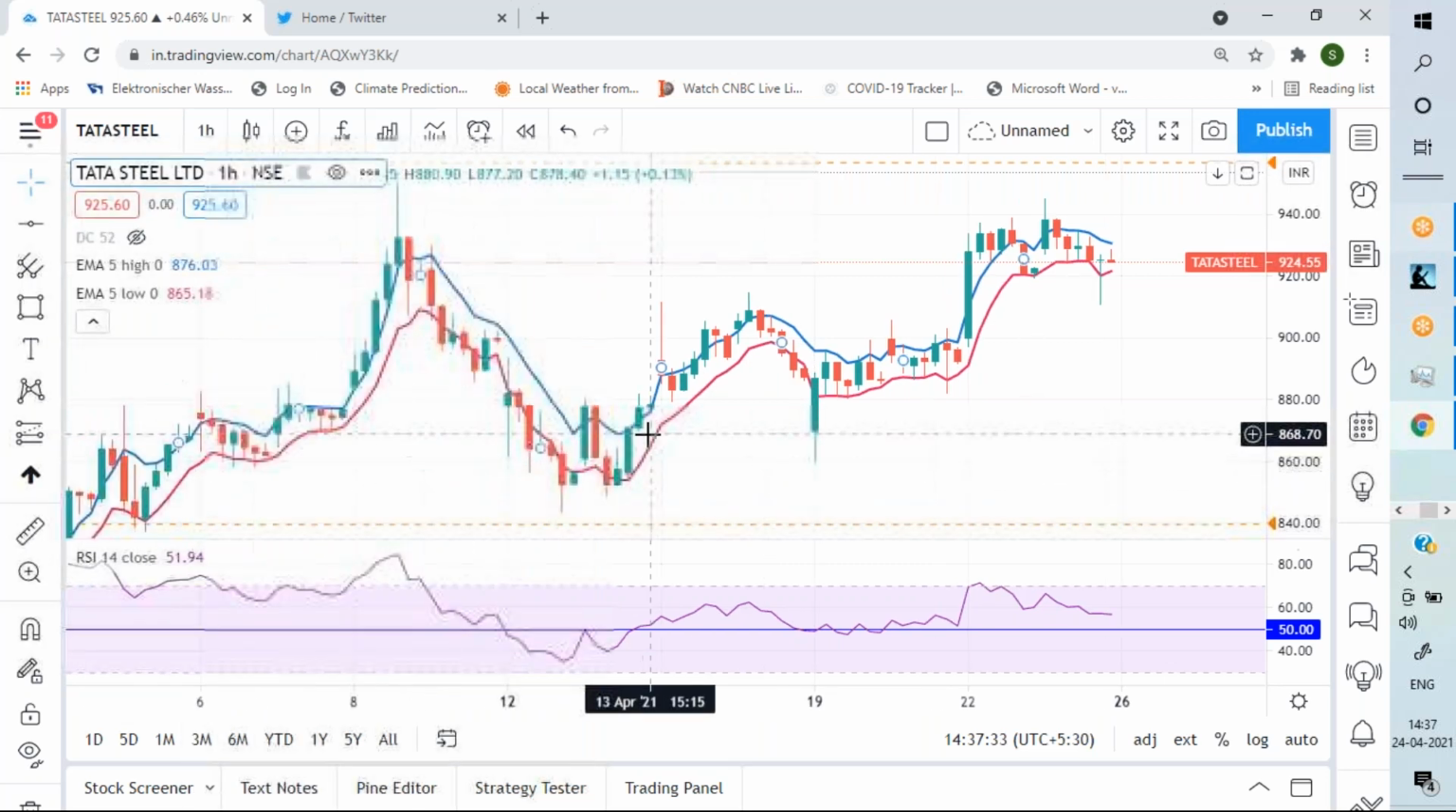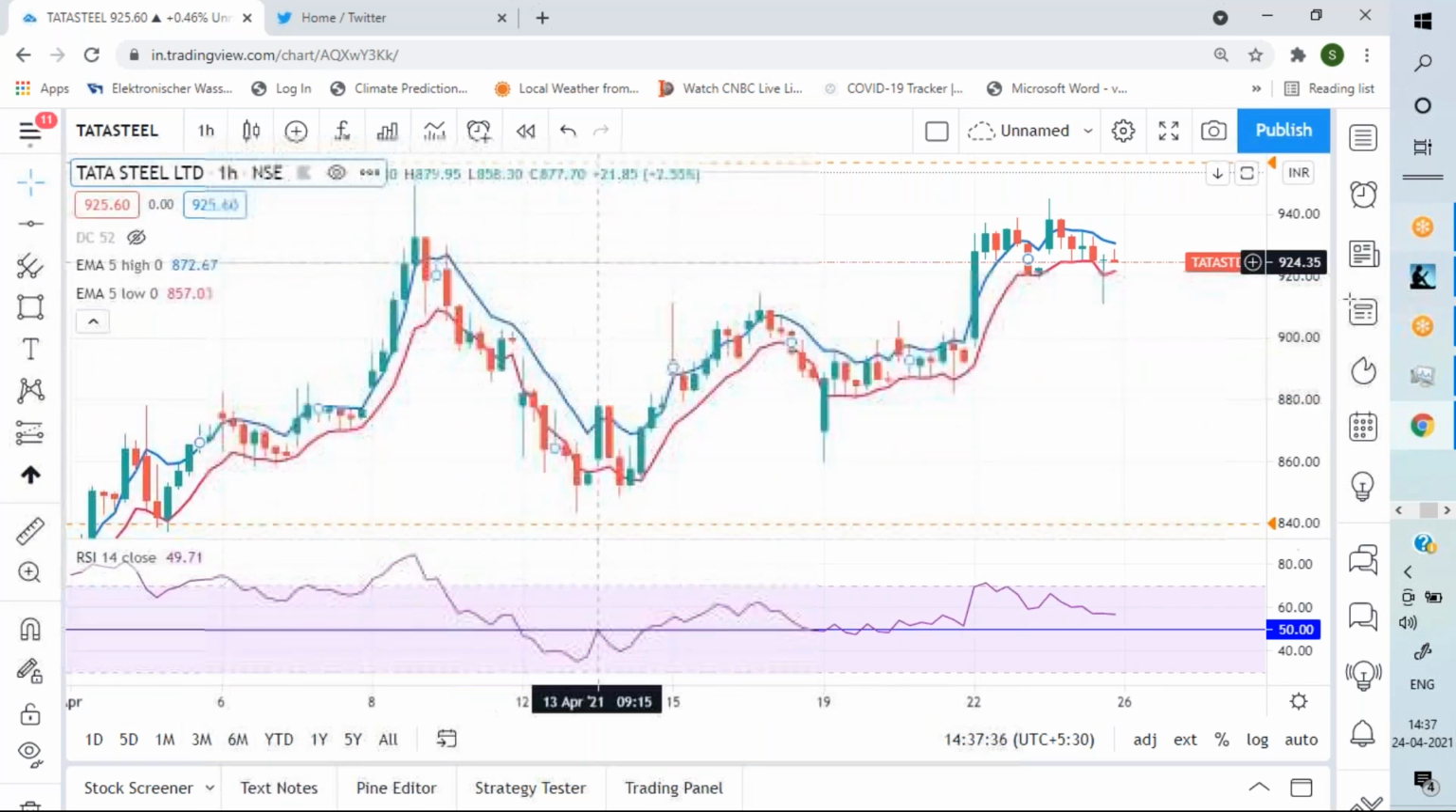Now I will introduce a very important oscillator, which I liked quite a lot. Okay.